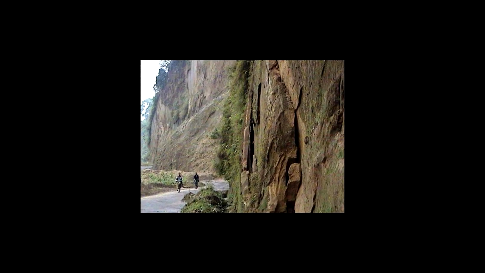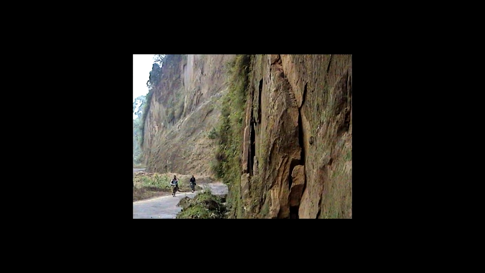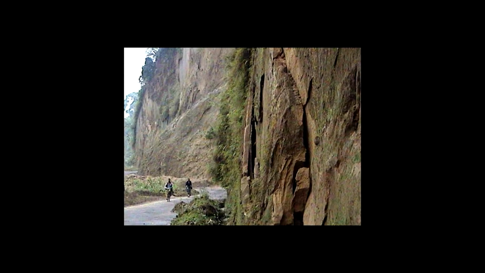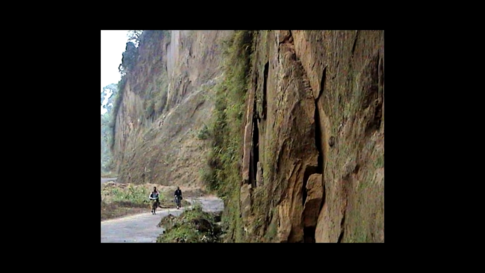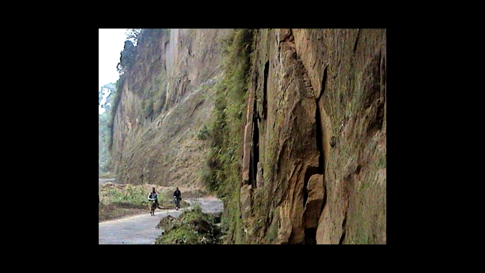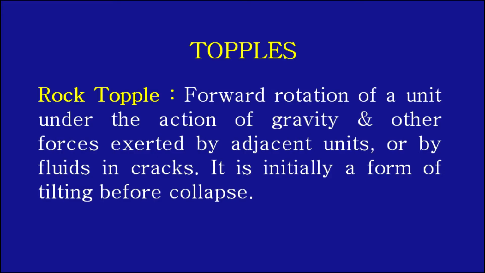Next category is topples. It refers to those blocks of rock that tilt or rotate forward on a pivot or hinge. Again, it can be called rock topple, debris topple or soil topple depending upon the type of the material. So, rock topple is the forward rotation of a unit under the action of gravity or other forces created by the adjacent unit or by fluid in cracks.